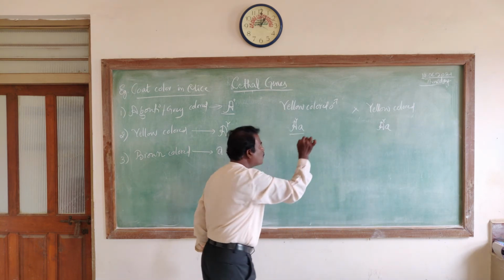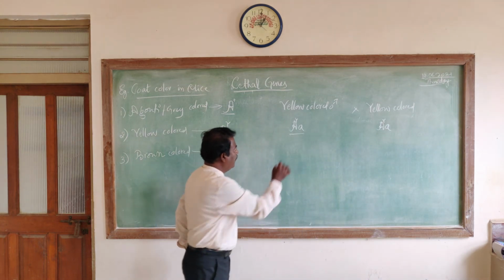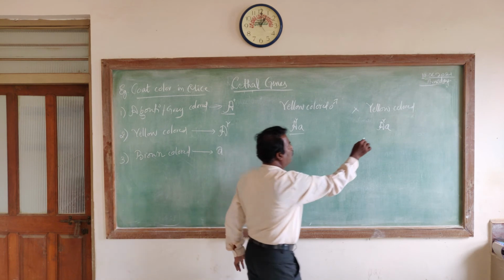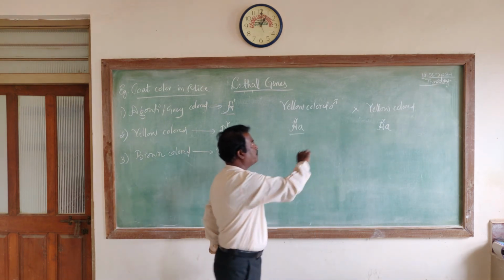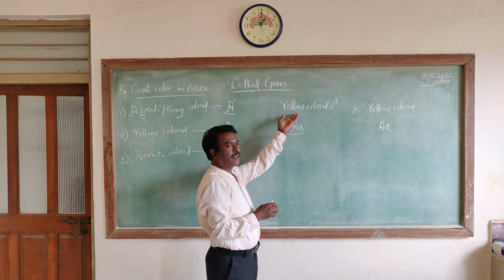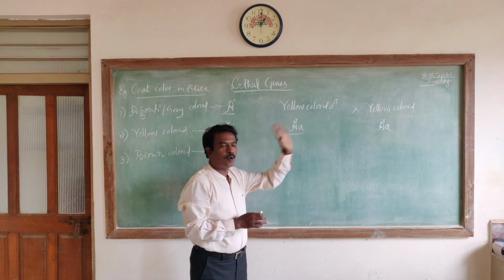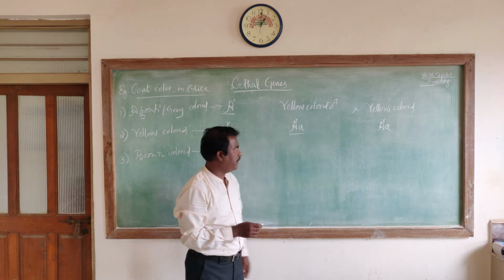This is the heterozygous A^Y small a, which expresses the particular phenotypic character, a yellow colored body.